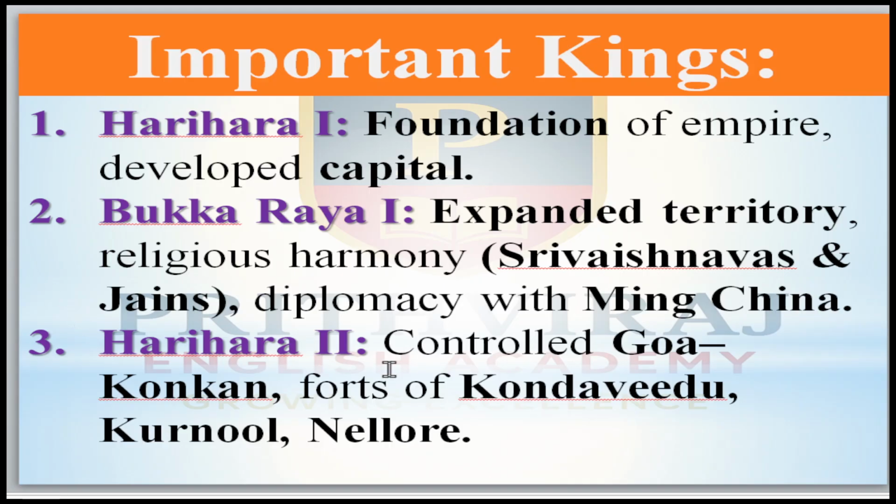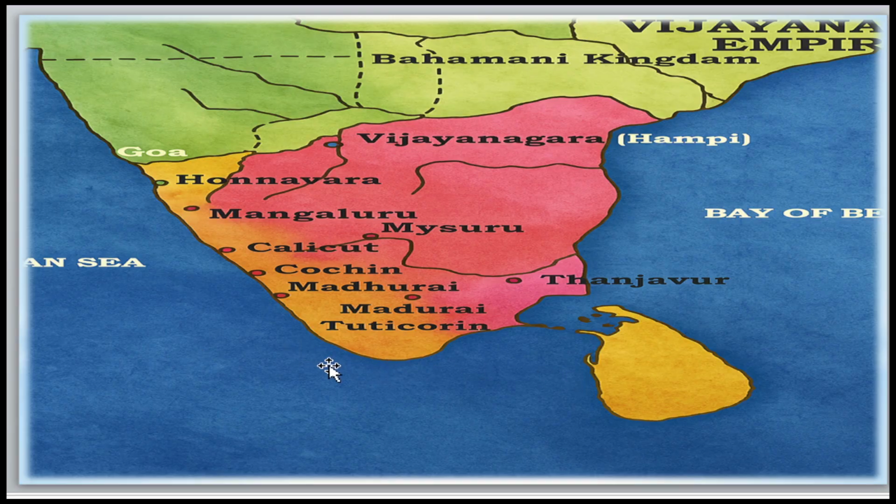He has controlled that. Along with that, he controlled the ports of Kondavidu, Kurnool and Nellore, which are places in Andhra Pradesh.